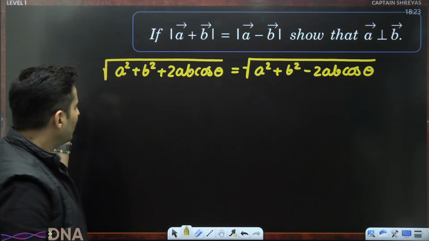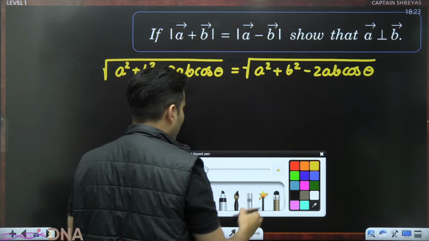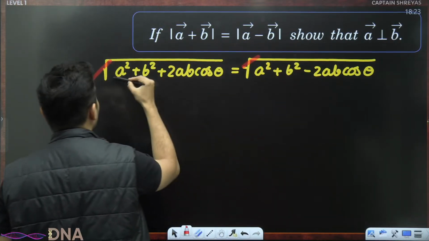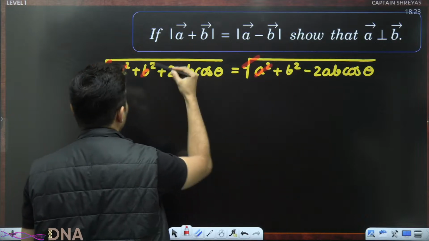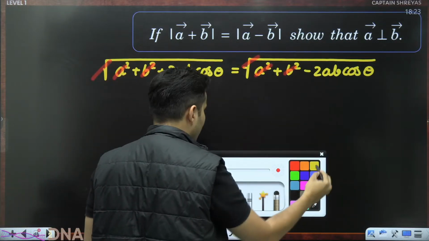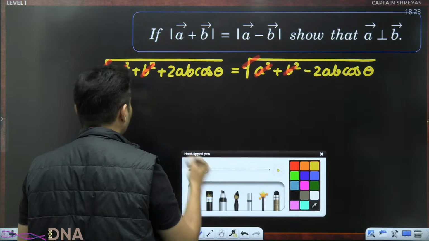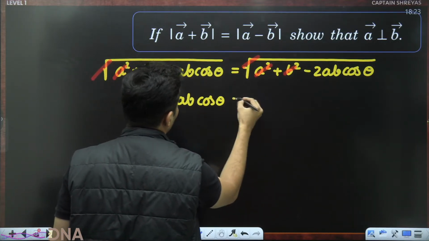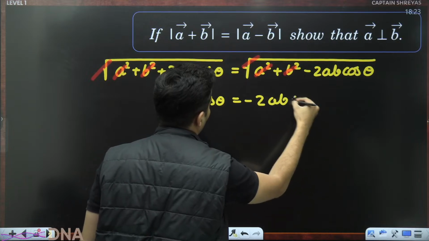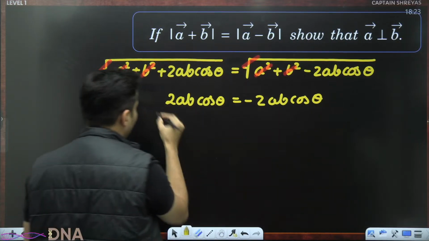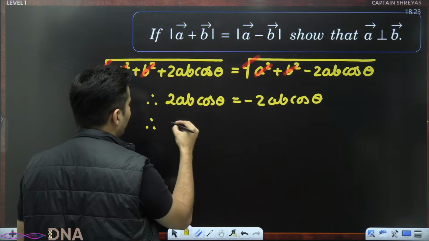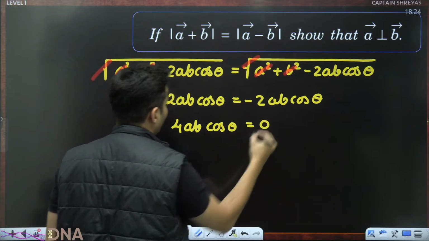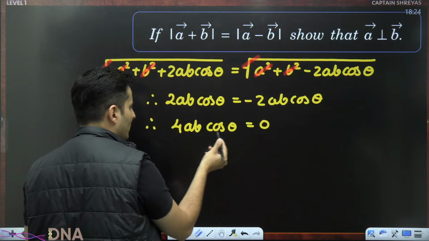I hope this is clear. The root goes, I hope you can see the root value here and here. A square, b square will cancel. So what am I left with now? I'm just left with 2ab cos theta is minus 2ab cos theta. Bring that over here. It will become 4ab cos theta is 0. 4 is not 0, a is not 0, b is not 0.